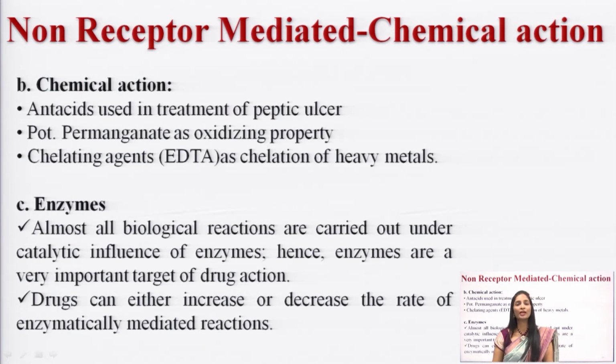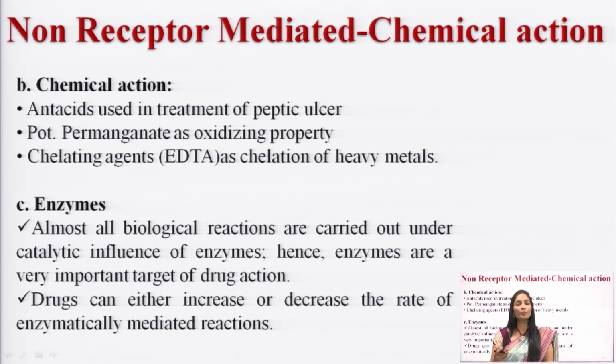And next one, chemical action. Here the drugs participate in a chemical reaction to produce the action. For example, the best drug is antacids. Antacids are used in a particular condition like peptic ulcer. What is the chemical reaction here? When you administer antacids, they neutralize the HCl inside the body. So, once the HCl has been neutralized, how does it treat? It treats the peptic ulcer.